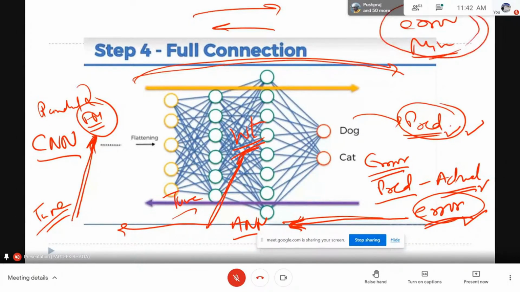Can you tell me this process of forward and backward propagation? One cycle of forward and backward propagation is called as, क्या टेक्निकल टर्म में इसको बोलते हैं? एक फॉरवर्ड और बैकवर्ड के साइकिल को क्या बोलते हो? You know that? Please try to correlate. One cycle of forward and backward propagation is called as, give a guess.